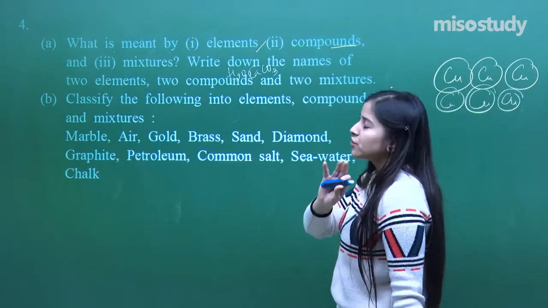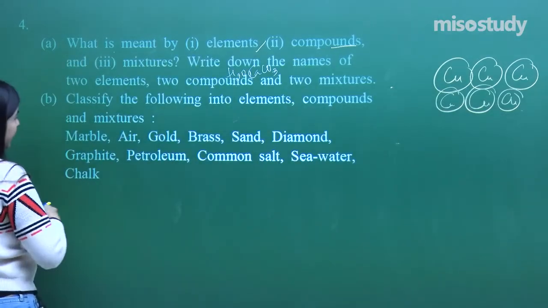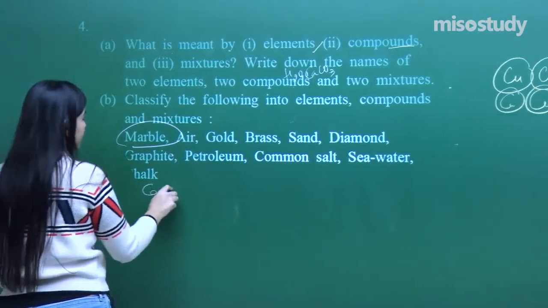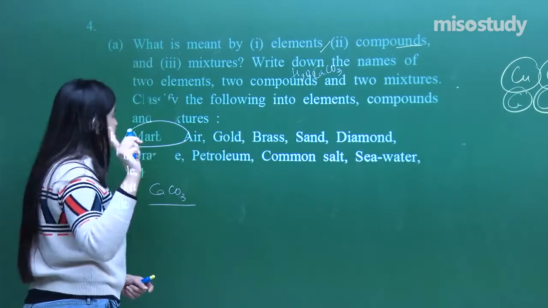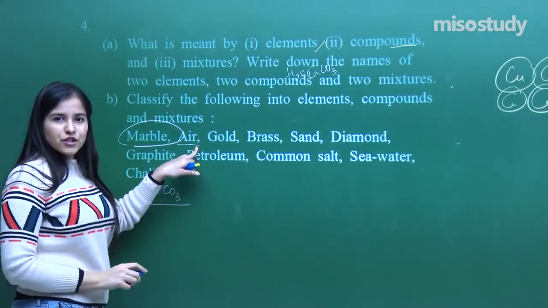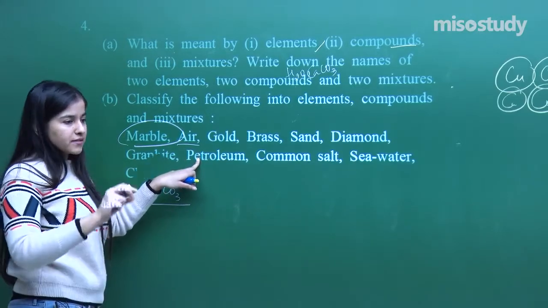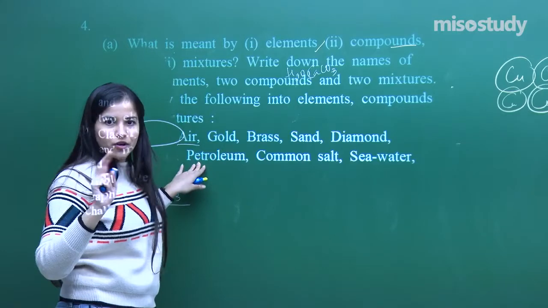Now, classify the following into elements, compounds. Now you know the definition of each of them, so you can classify them very well. See here, marble. It's a compound, calcium carbonate, as I just told you. Chalk or marble has one single formula. Air is a mixture. What kind of mixture? A homogeneous mixture. Homo means uniform phase.